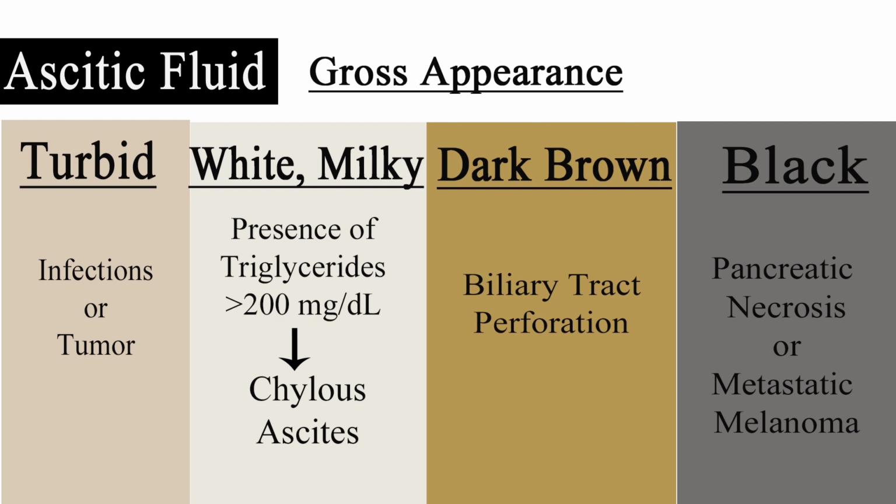Turbid fluid can result from infection or tumor cells within the fluid. White milky fluid indicates the presence of triglycerides, which is the hallmark of chylous ascites. Dark brown fluid can reflect a high bilirubin concentration and indicates biliary tract perforation. Black fluid may indicate the presence of pancreatic necrosis or metastatic melanoma.